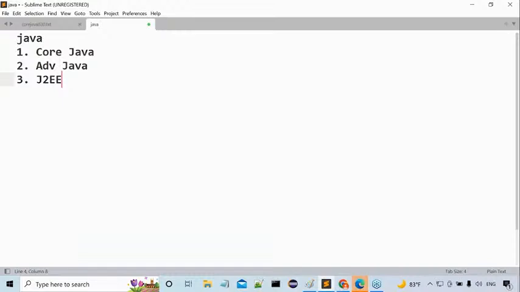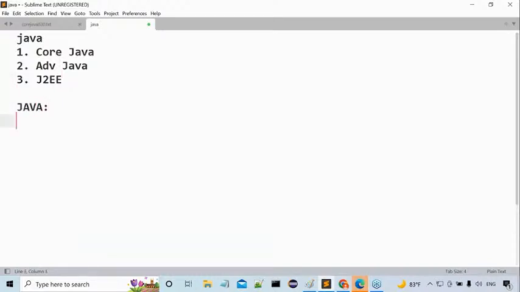Core Java, Advanced Java, J2EE. Up to this moment, what you understood is okay. But from this moment onwards, we should know what is there inside Java. You should know the right terminology. Then what exactly is the right terminology here? Try to understand it clearly. Now this is the wrong terminology, but the right terminology is what?